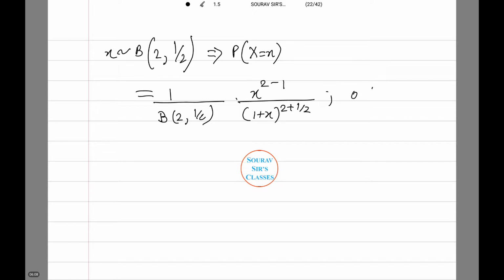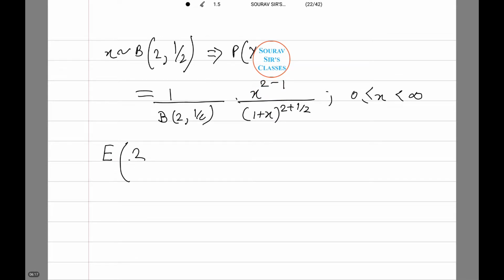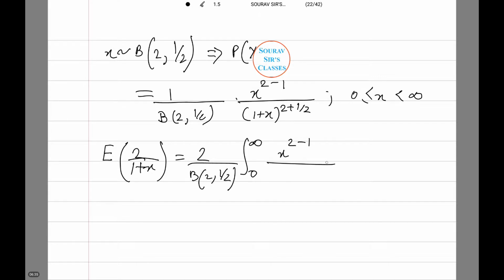Now calculating expectation of 2 by 1 plus X equals 2 by B(2, half), integral from 0 till infinity of x to power 2 minus 1 by (1 plus x) to the power 2 plus 3 by 2, dx.